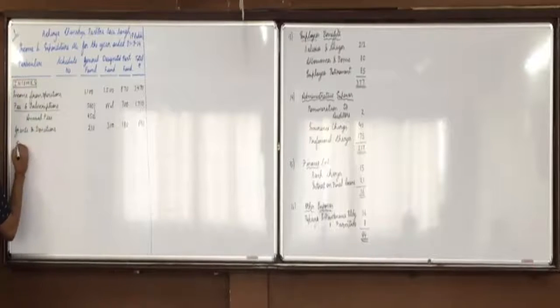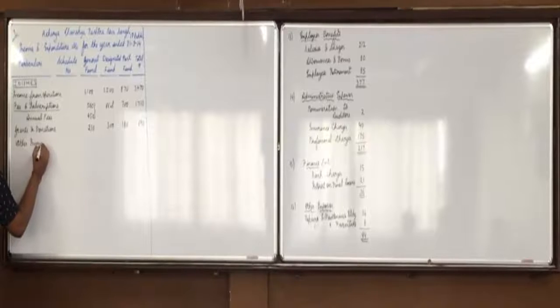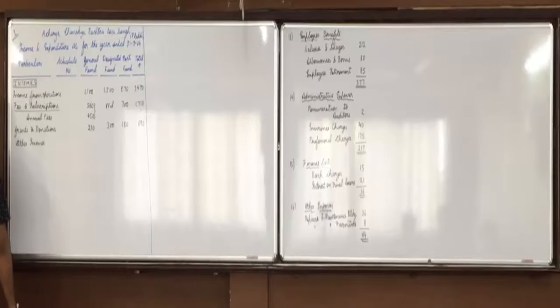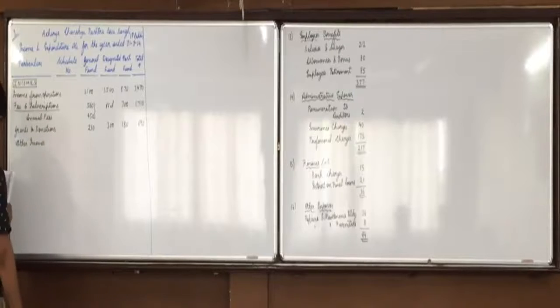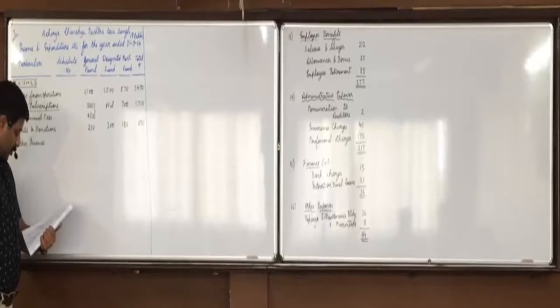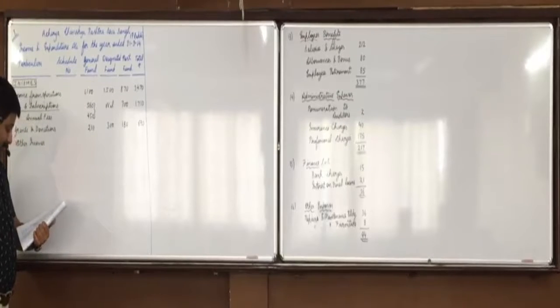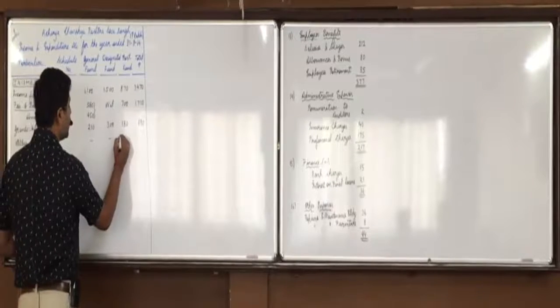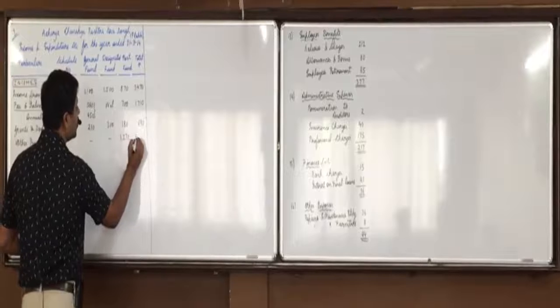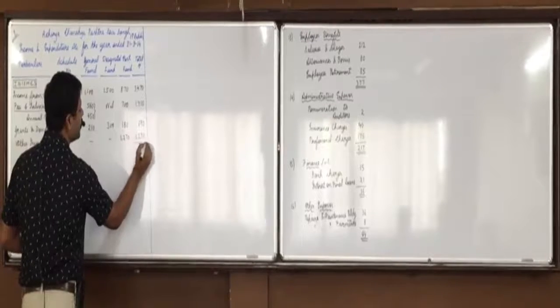Then other incomes. Other incomes are only of restricted fund, 1270. So directly in restricted fund 1270 and total 1270.